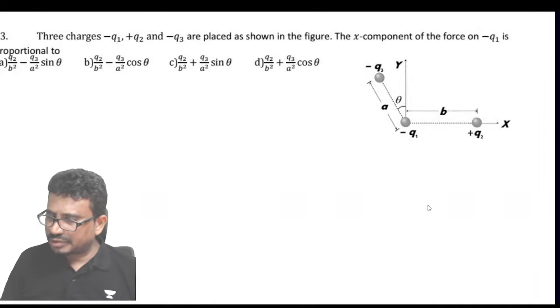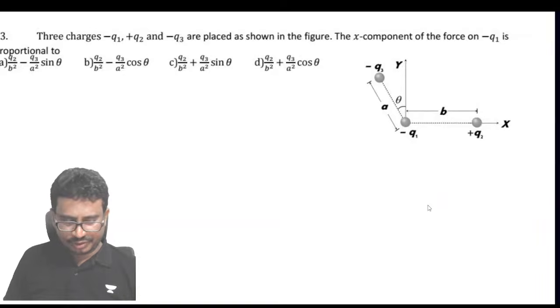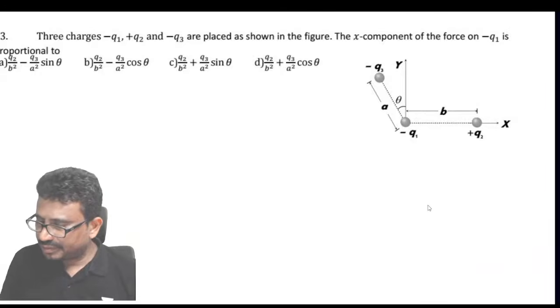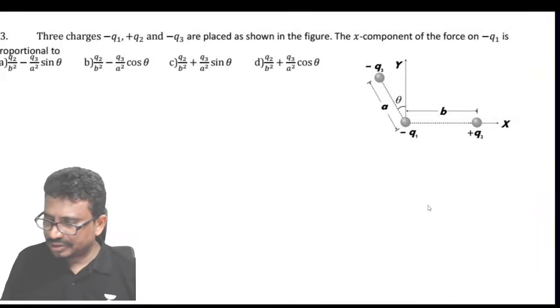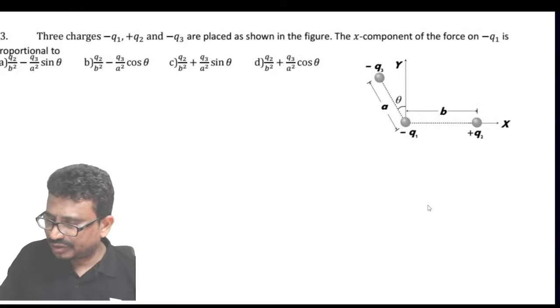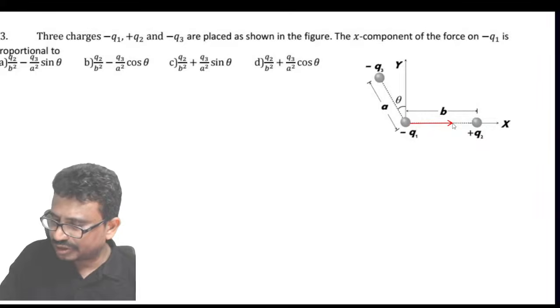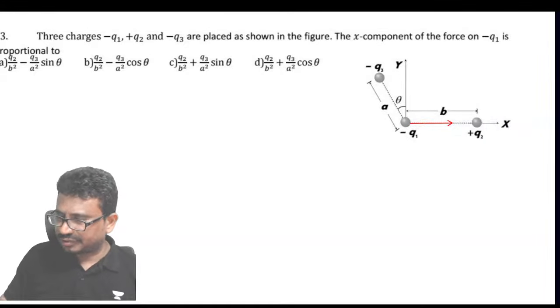We need to calculate the x component of force, right? So on where do you need to find? On minus Q1. Between these two, one is positive and one is negative charge. So this force is an attractive force.